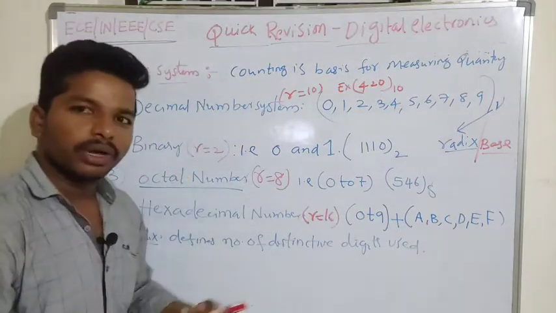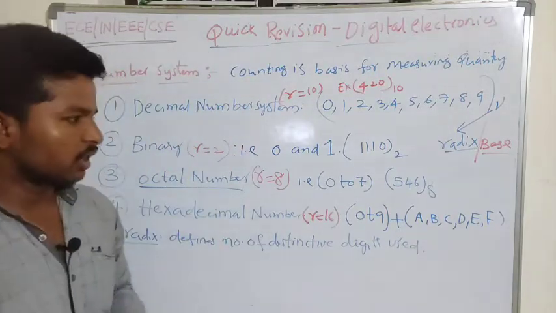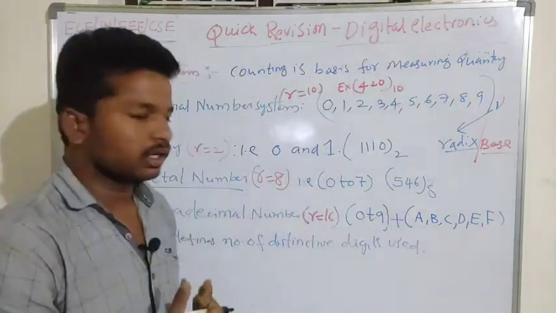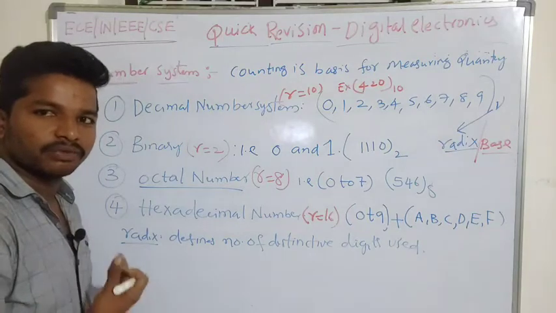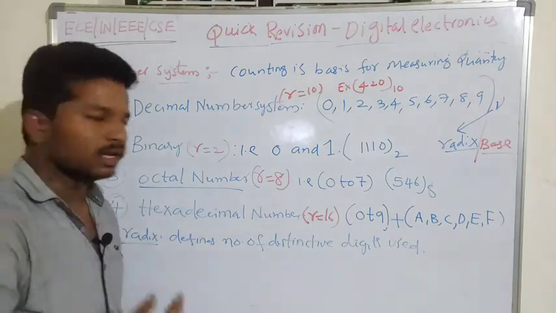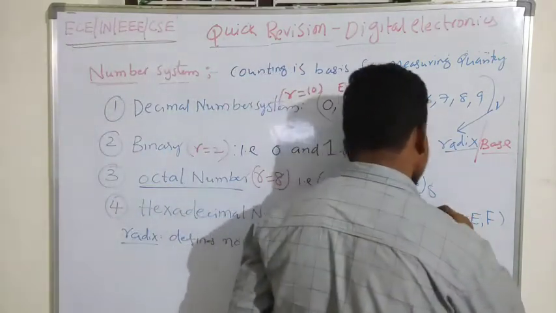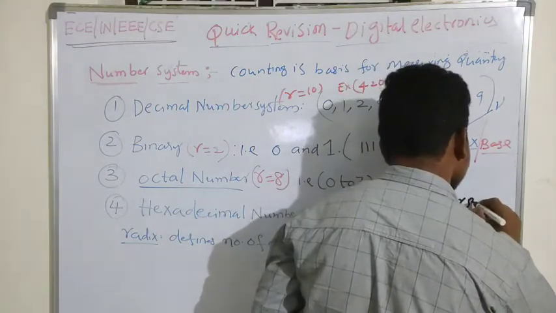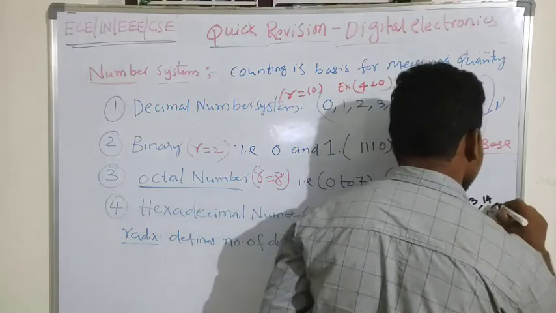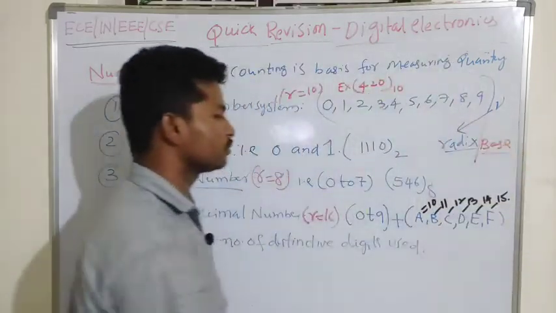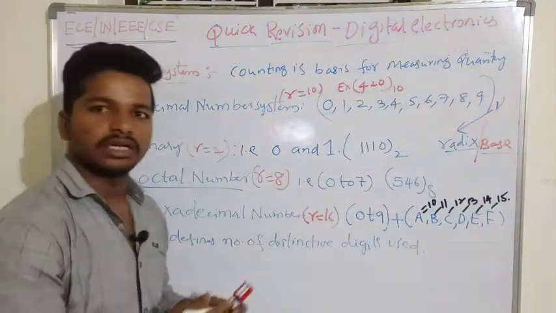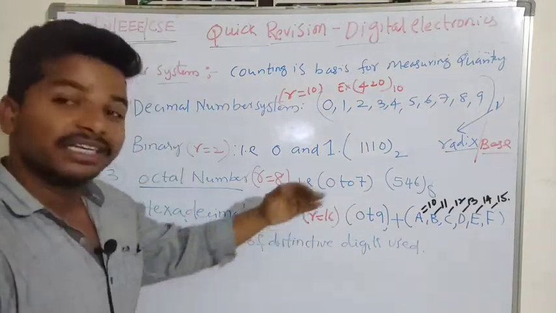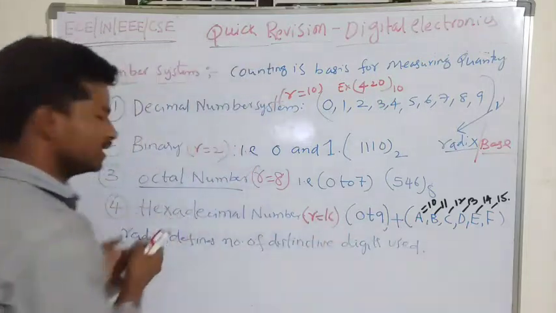So to give them a quantified value, since the numbers go from 0 to 10, 11, 12, they have assigned A equal to 10, B equal to 11, C equal to 12, D equal to 13, E equal to 14, F equal to 15. These are the values used to represent the 16 distinctive digits of a hexadecimal system.